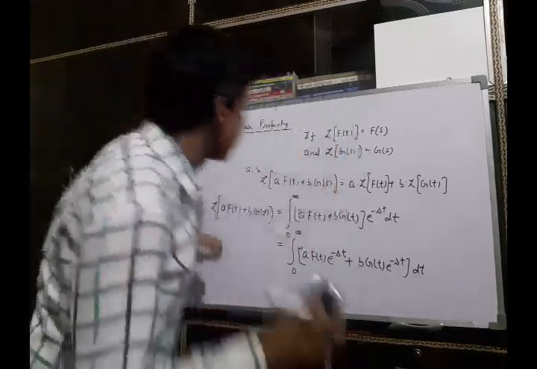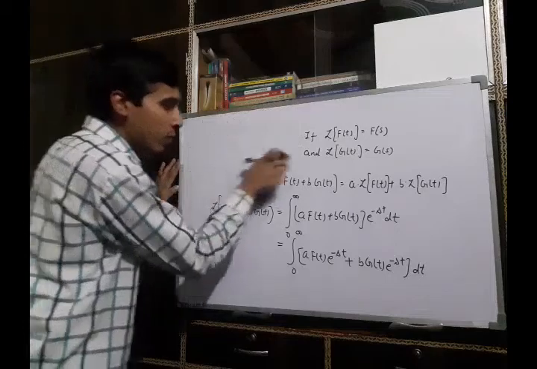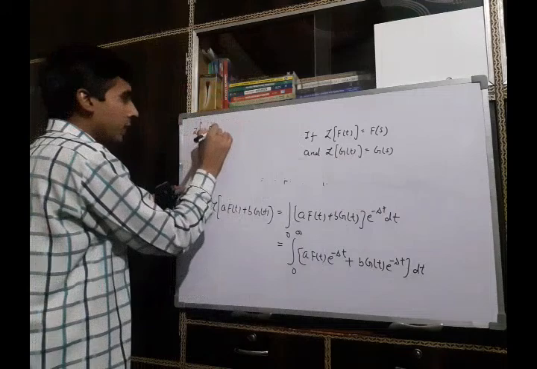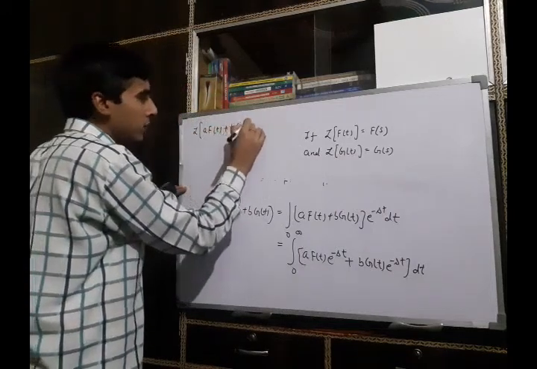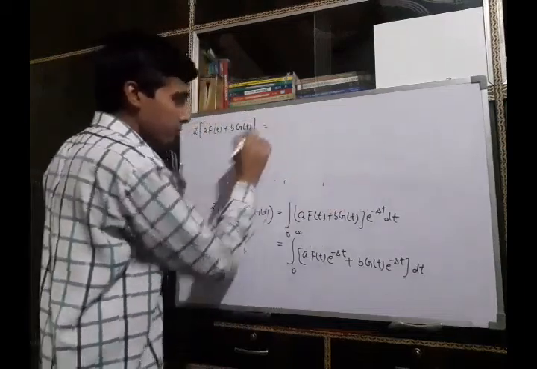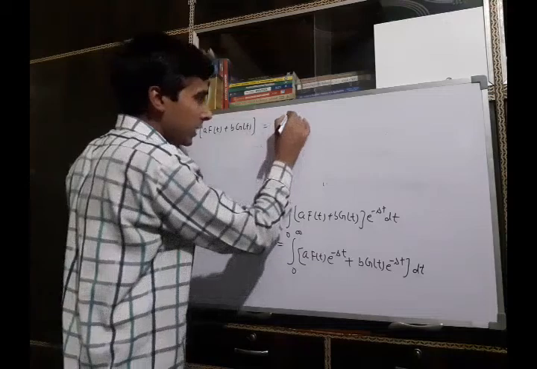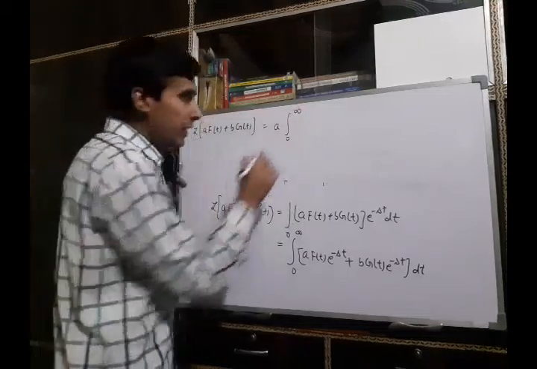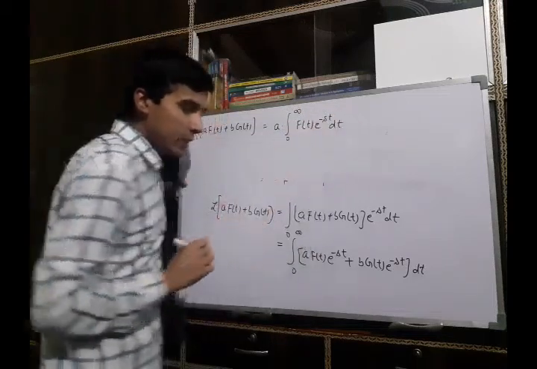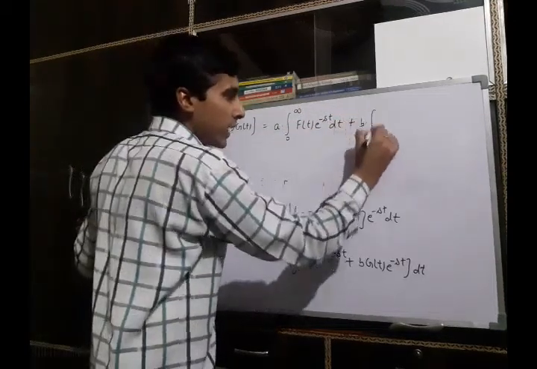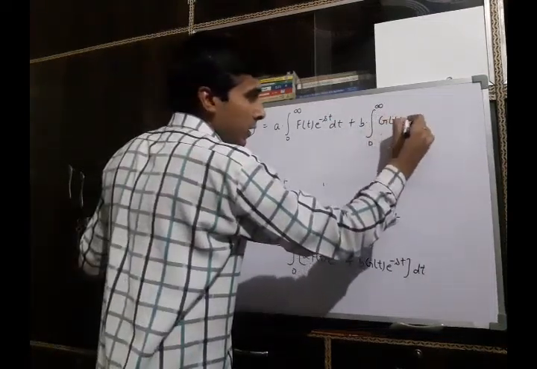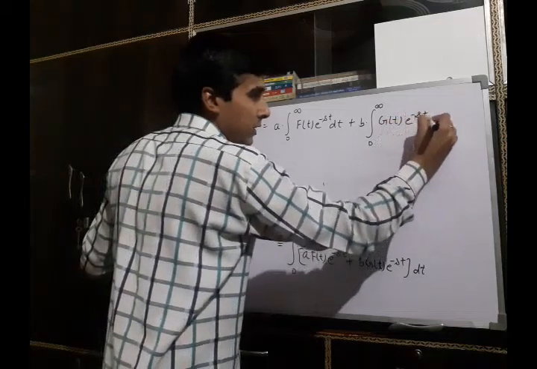The Laplace transform of a f(t) plus b g(t) is equal to a times integration 0 to infinity f(t) e raised to power minus st dt plus b times integration between 0 to infinity g(t) e raised to power minus st dt.